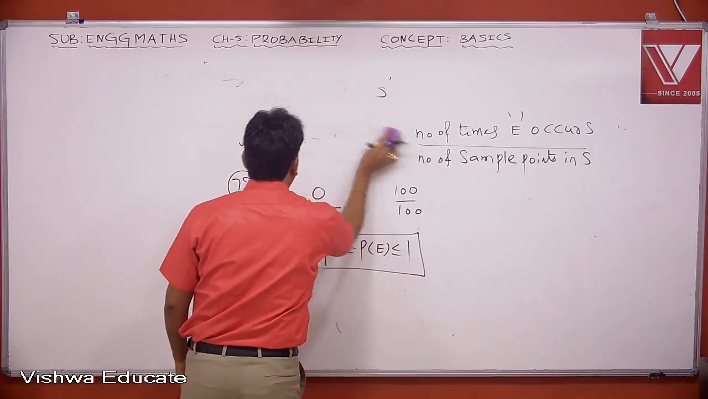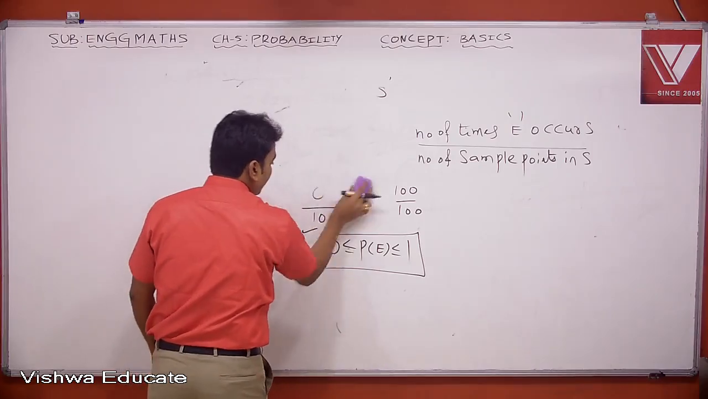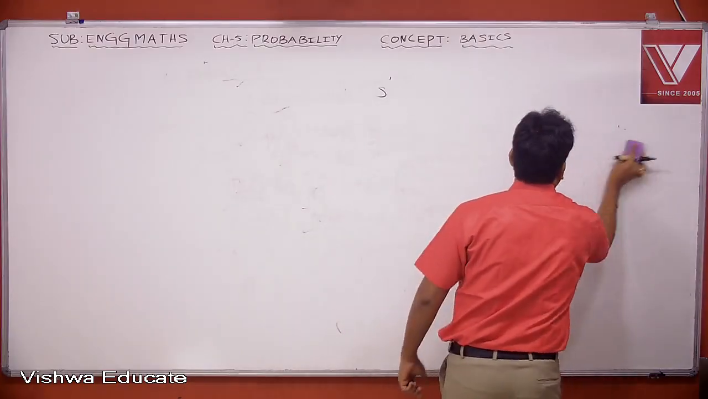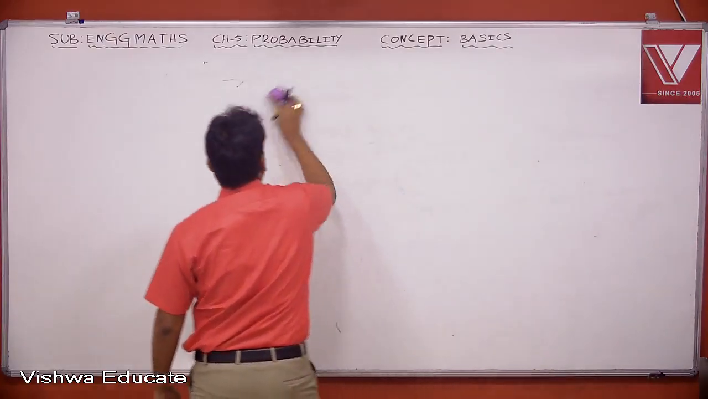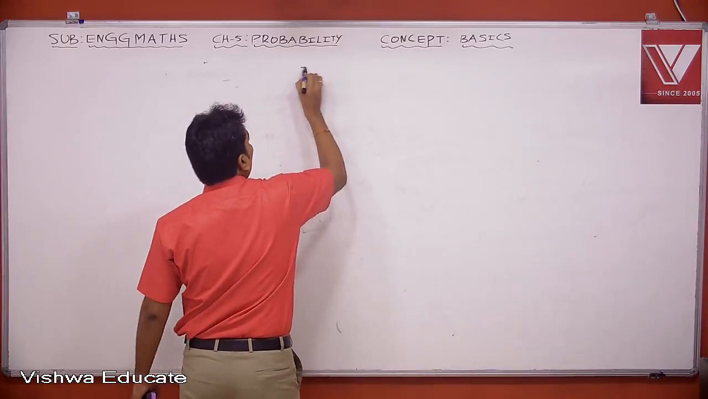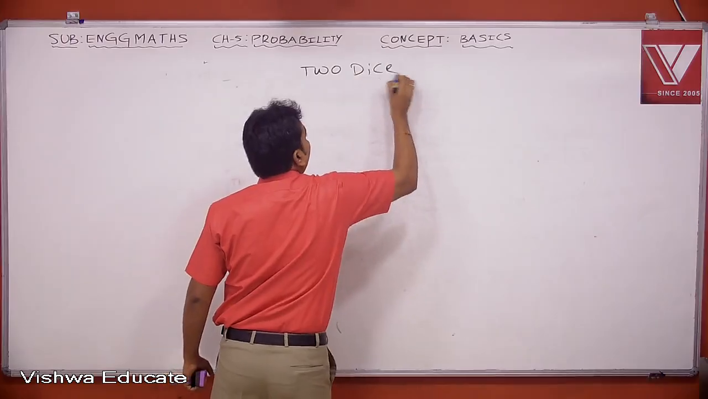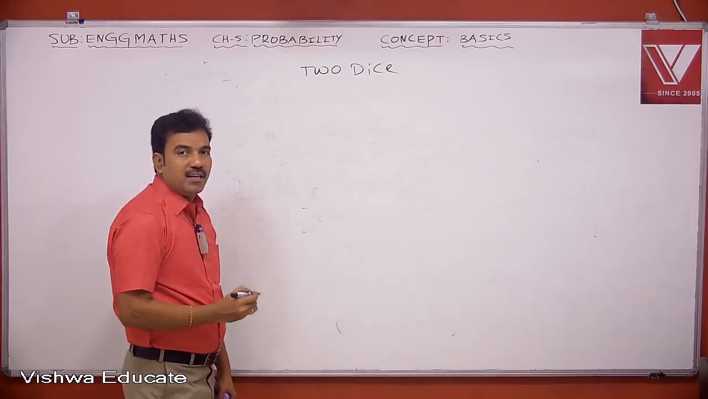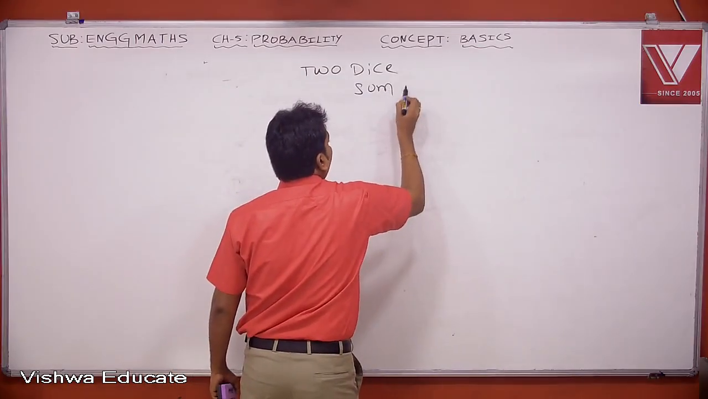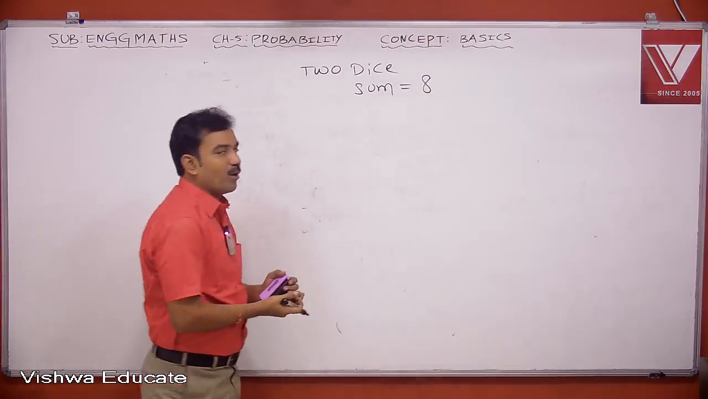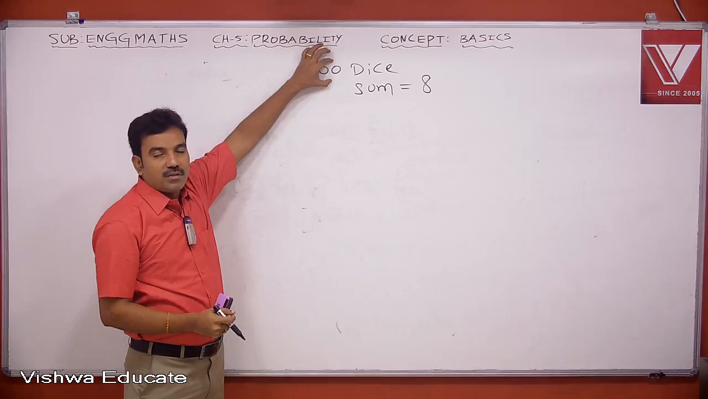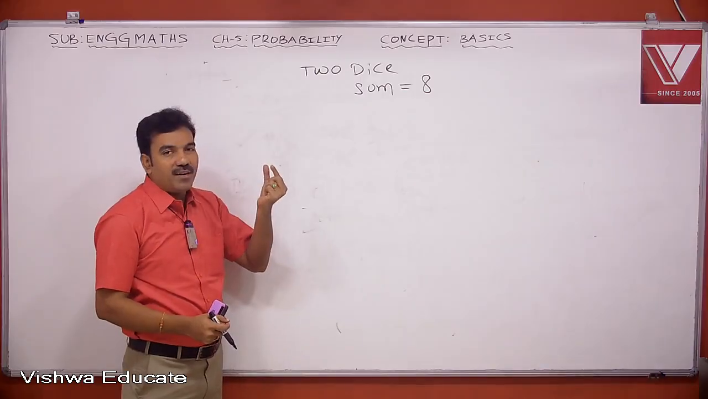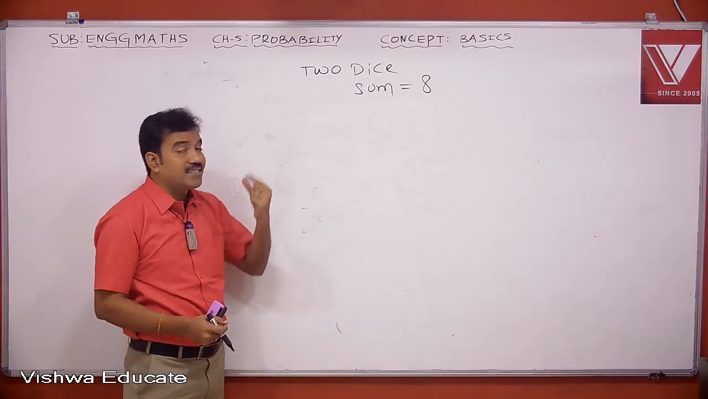Now we discuss one example of probability related to dice. Suppose two dice are thrown simultaneously or one after another. What is the probability of getting a sum of 8? So this is my problem. Two dice are thrown, so I will get two outcomes. Add both outcomes and I will get the sum. What is the probability that the sum of the numbers appearing on both dice is 8?